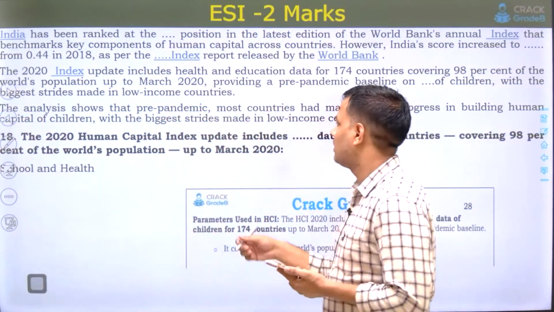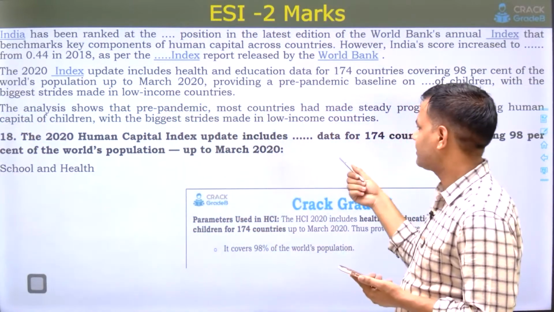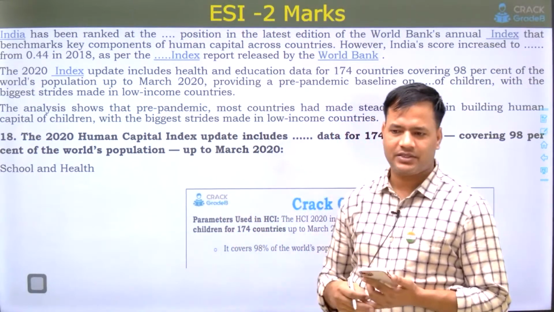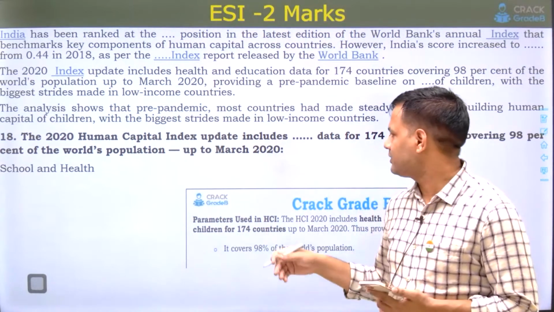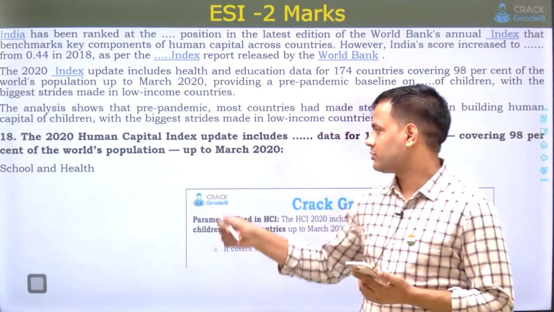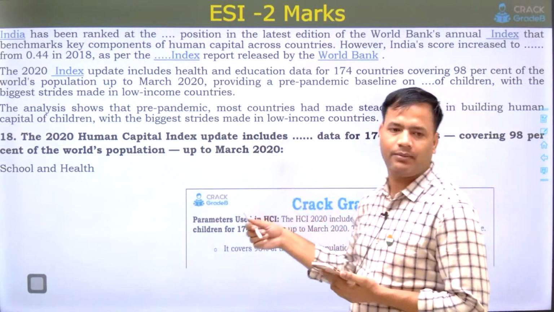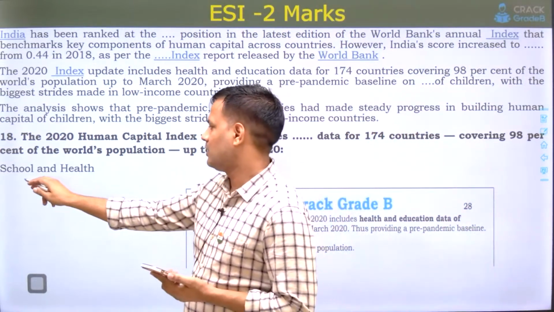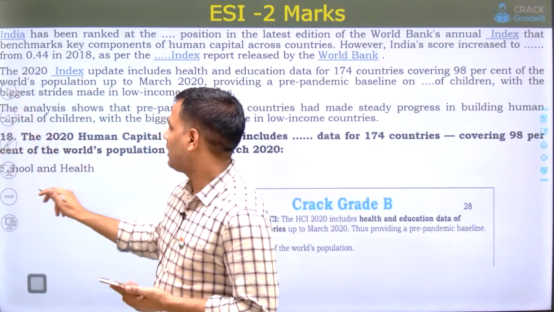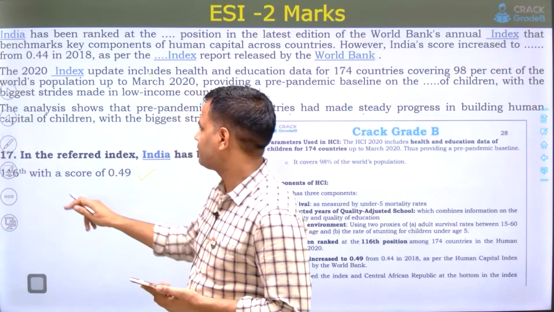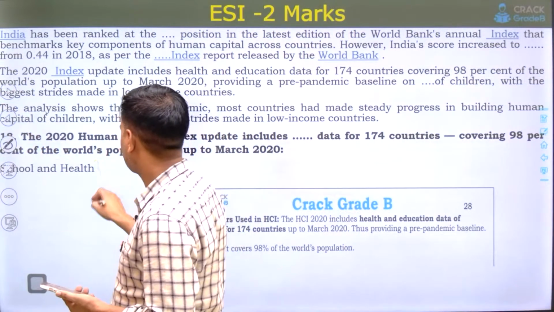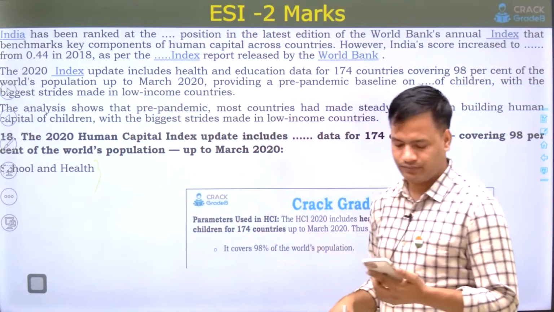The next question was about this 2020 index. This Human Capital Index was designed based on three indicators: school, health, and survival. But this 2020 ranking was given based on two indicators: school and health.